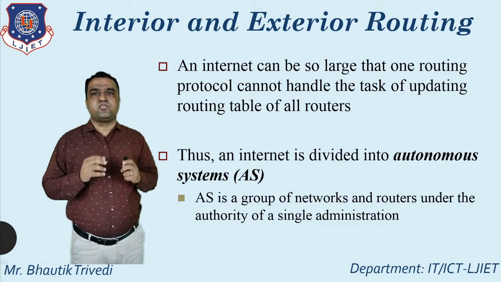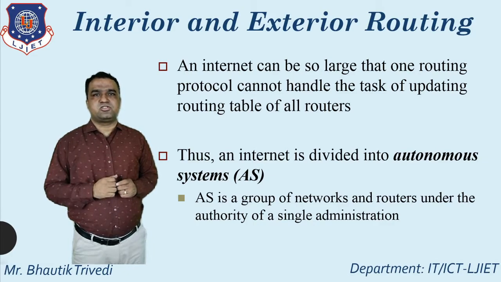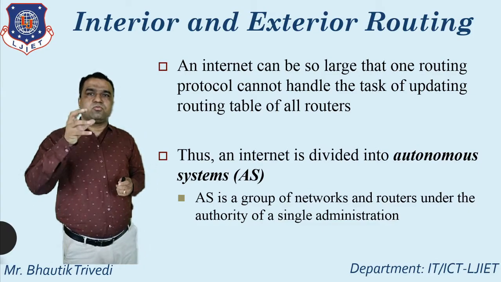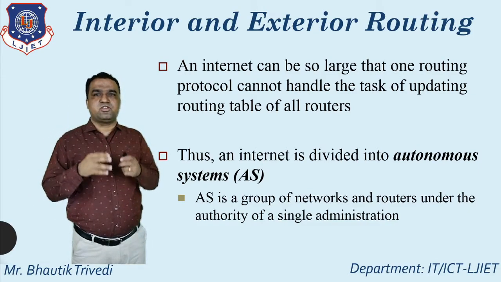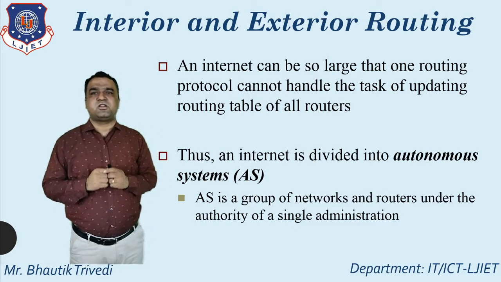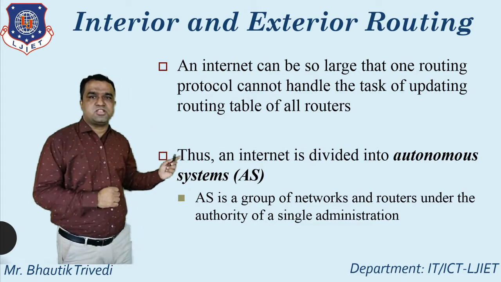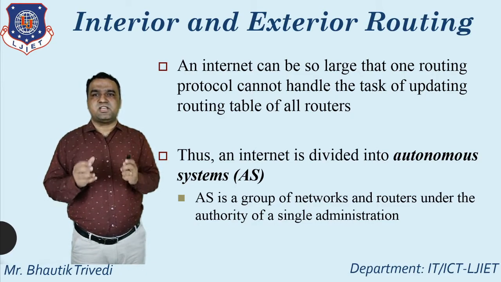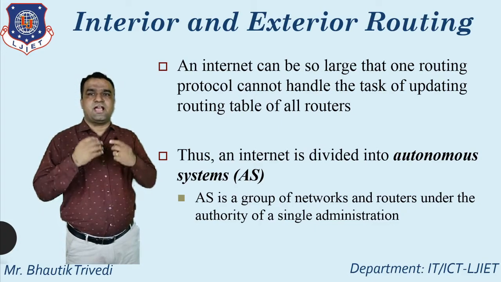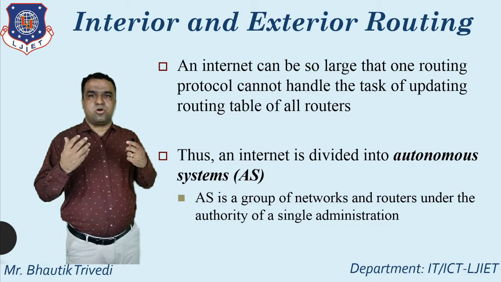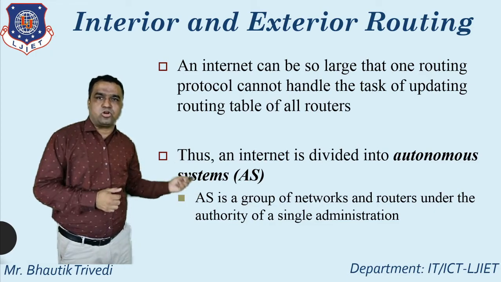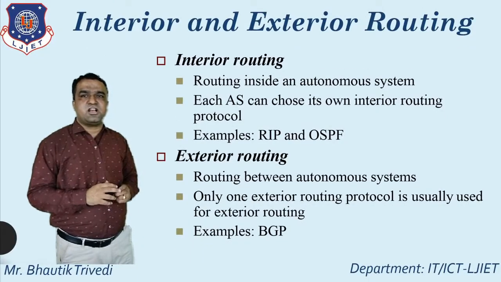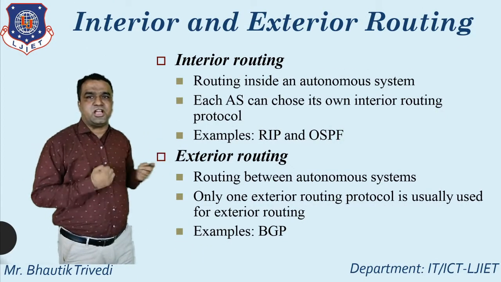So first of all, you know, what is the meaning of internet? The internet is generally divided into different autonomous systems. And autonomous system means what? An autonomous system is a group of networks and routers under the authority of a single administration. That means for any particular company or any particular organization, an autonomous system is a group of networks and routers. So let's start with interior and exterior routing in a detailed manner.